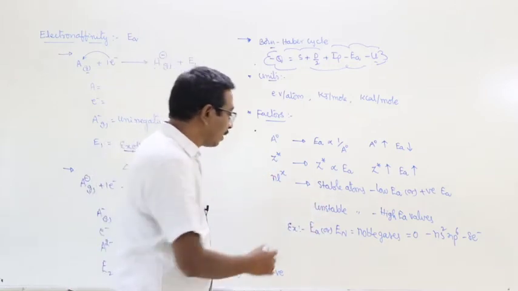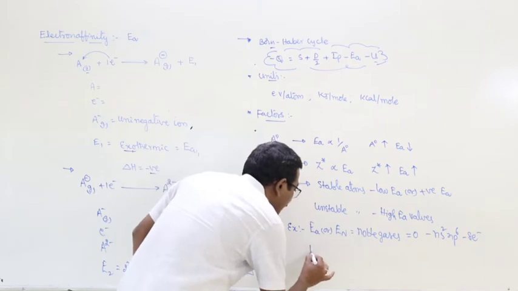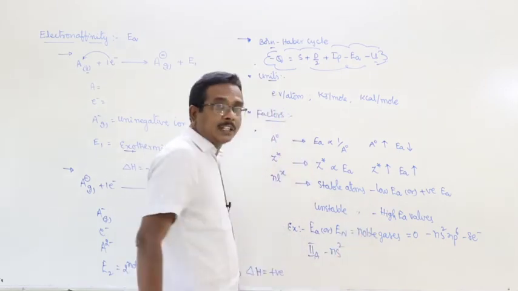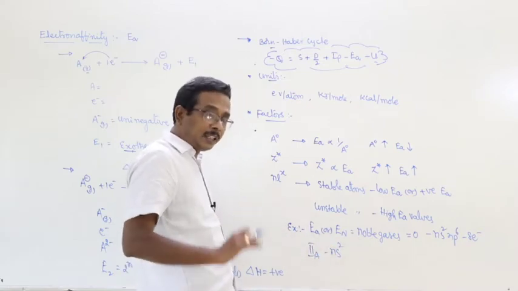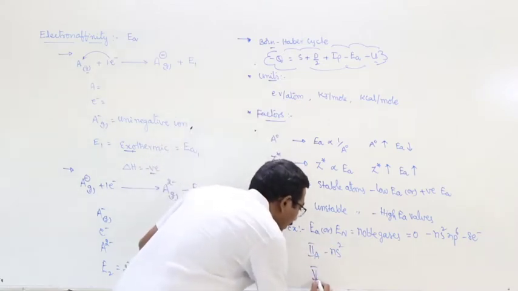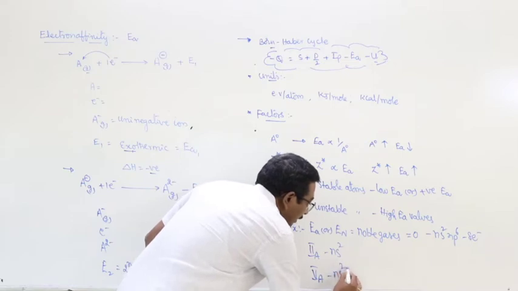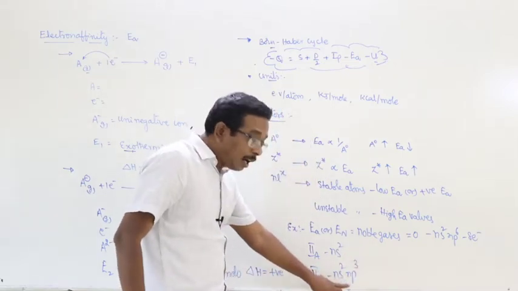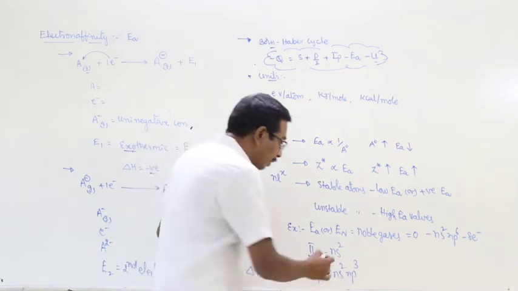Next, second A group elements have the general electronic configuration ns2, with the s orbital completely filled, and fifth A group elements have the general electronic configuration ns2 np3, with a half-filled outermost p orbital.